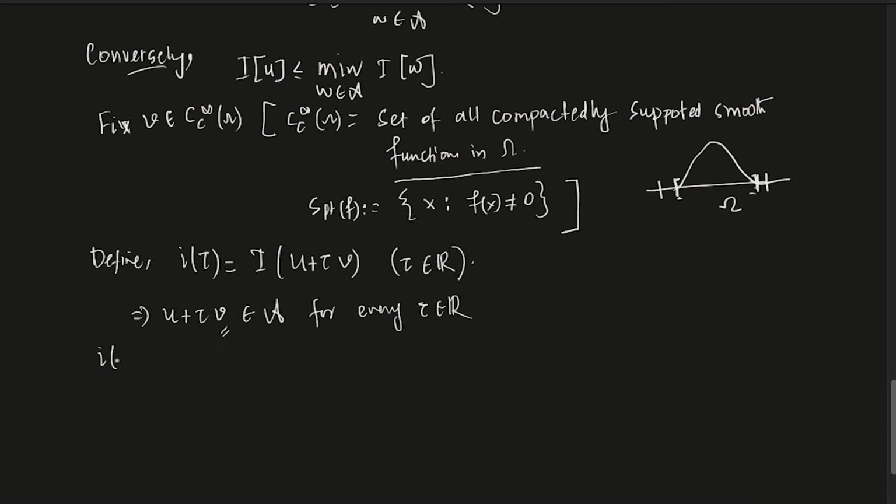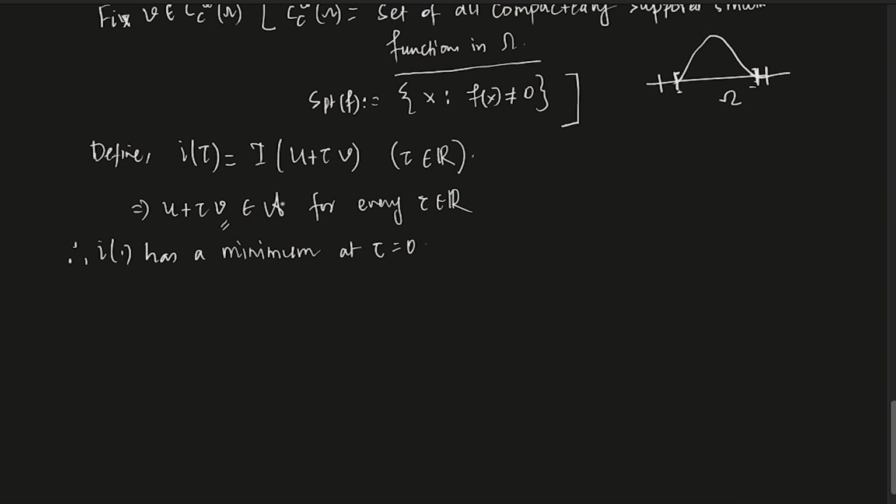So this function I, therefore, I has a minimum at tau equals to 0, right? Because I of u, at the point u, attains a minimum. So the small I will attain a minimum at tau equals to 0, because at tau equals to 0, capital I is I of u, right? So capital I of u is where the minimum is attained. That is why small I attains its minimum at 0. So if it attains its minimum at 0, I can talk about I prime of 0, that is equal to 0, right? Prime is with respect to tau.